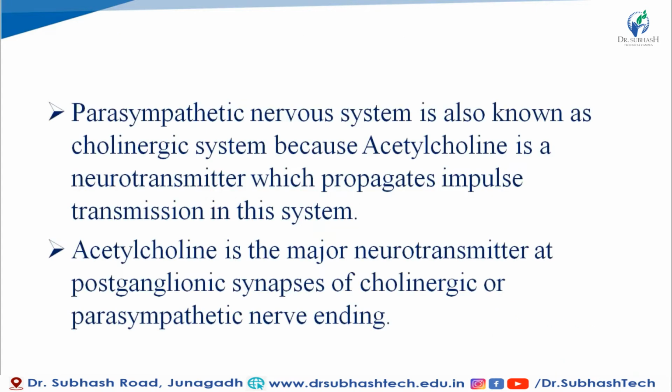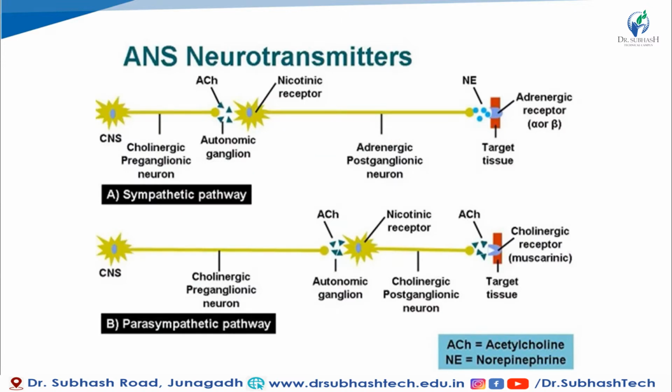In the previous video tutorial, we have seen that parasympathetic nervous system is also known as cholinergic system because acetylcholine is the neurotransmitter which propagates impulse transmission in this system. We have seen this figure in the previous tutorial also. See in the figure, students.